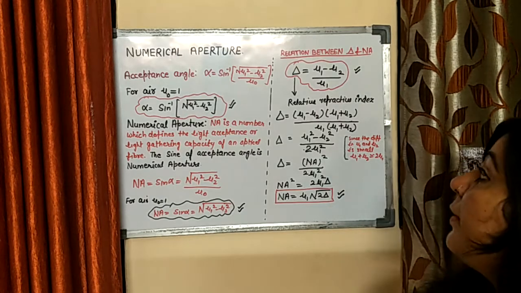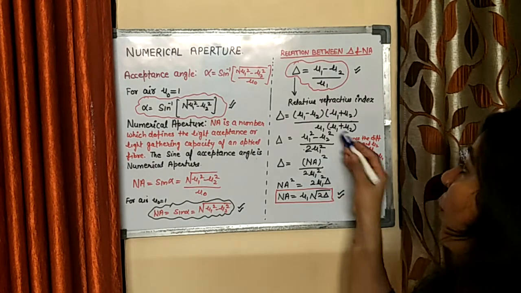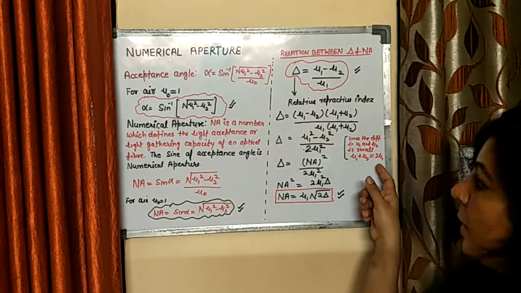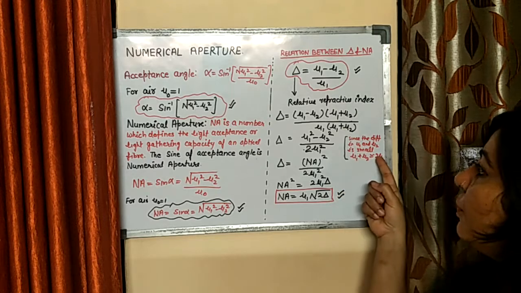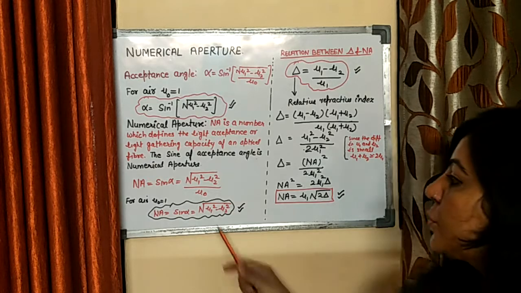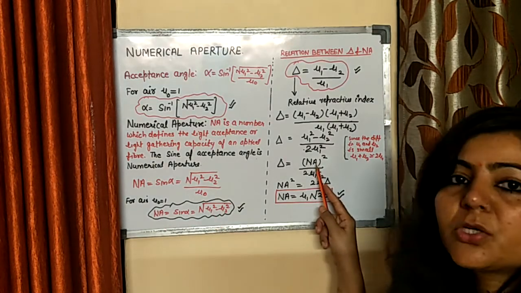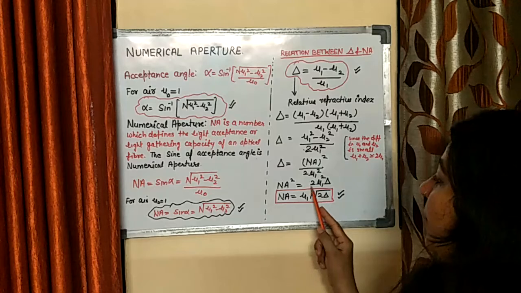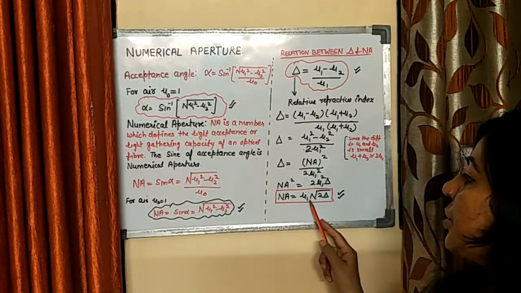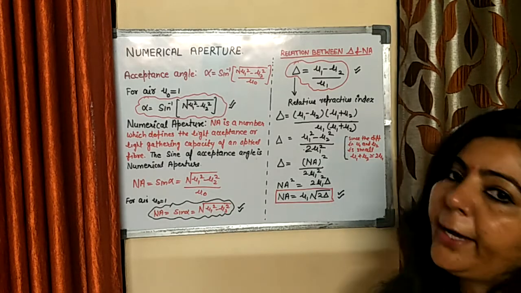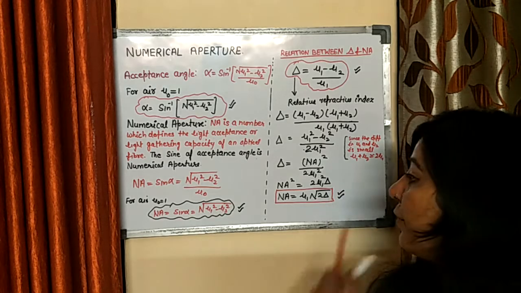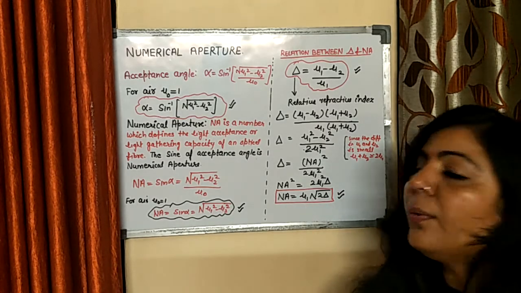Now there is a very small difference in the refractive index of core and cladding, so roughly we can say mu1 plus mu2 is approximately 2 mu1. Substituting that, you get 2 mu1 square in the denominator. So mu1 square minus mu2 square is equal to numerical aperture square. Numerical aperture square will be equal to 2 delta into mu1 square, so numerical aperture is equal to mu1 into root 2 delta. It means numerical aperture can also be written in terms of relative refractive index and refractive index of core.